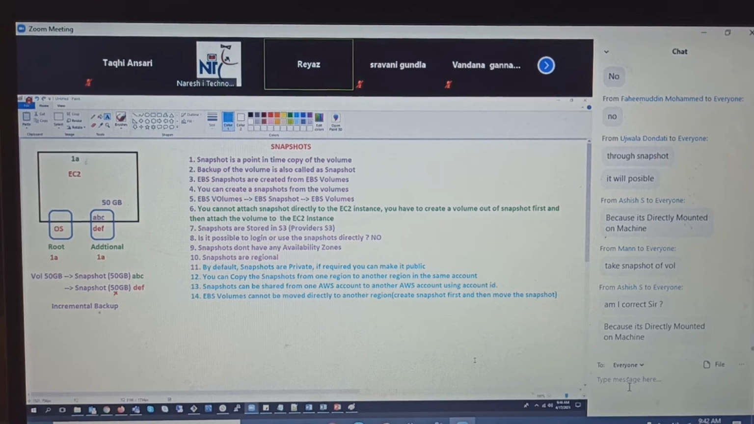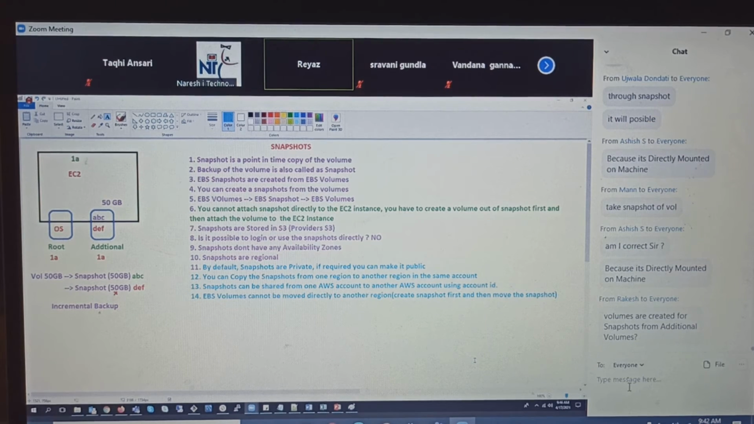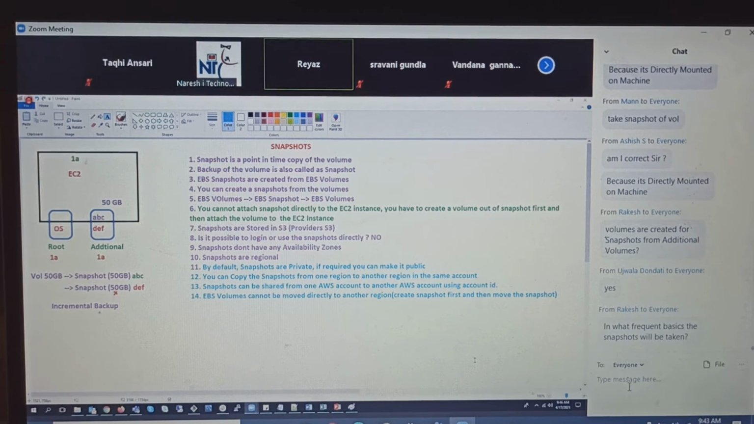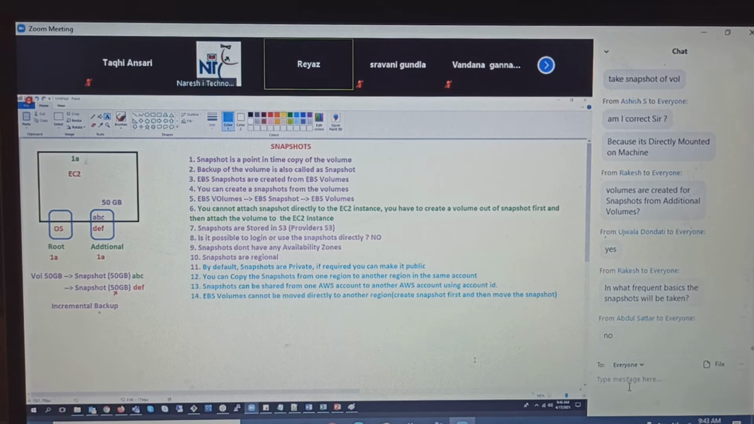Because it's directly mounted to the machine. Yes, that's the logic. Volumes are created from snapshots. Guys, did I mention anywhere whether it is an additional volume or a root volume? I was mentioning only volumes. So everything is applicable to both root volumes and additional volumes.